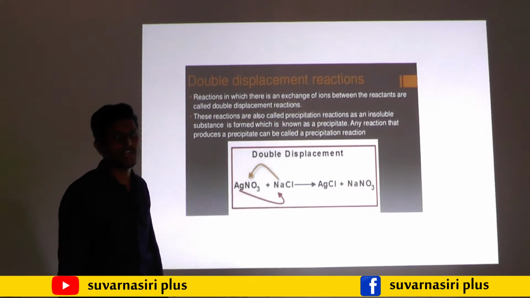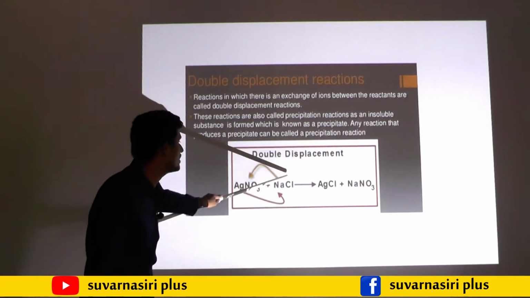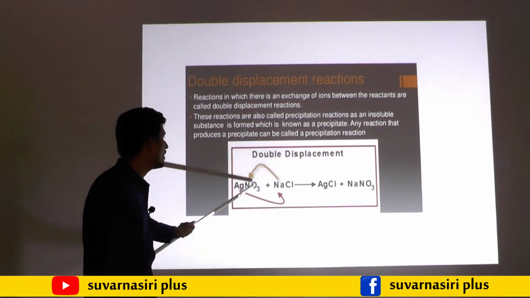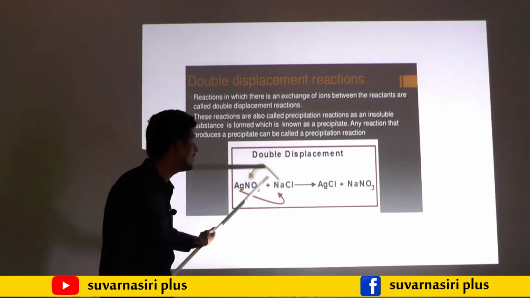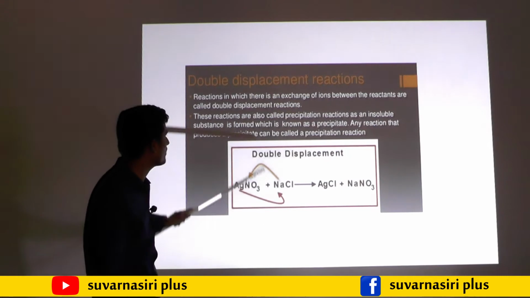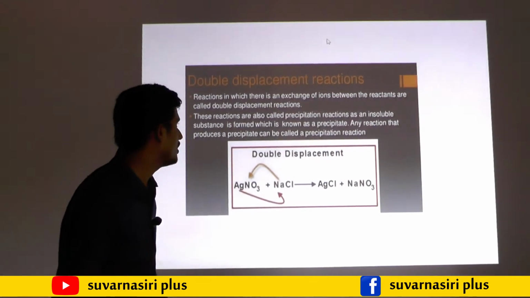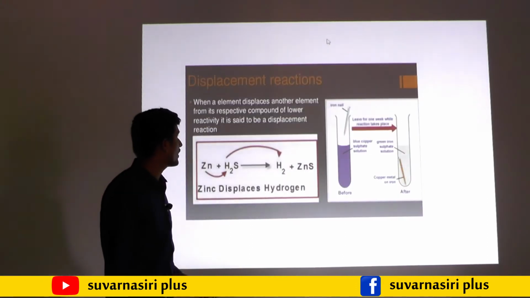Double displacement reaction. You may observe the product AgCl. The ion exchanged to this side, and NO3 exchanged to this side. So on the reactant side only, ions get exchanged. That type of chemical reaction is known as a double displacement reaction. Then we will move on to the next one, redox reaction.